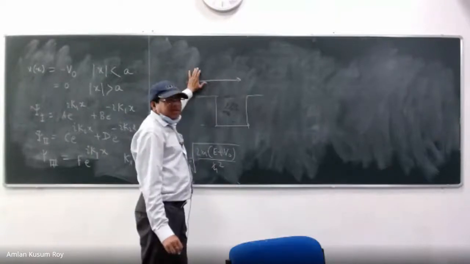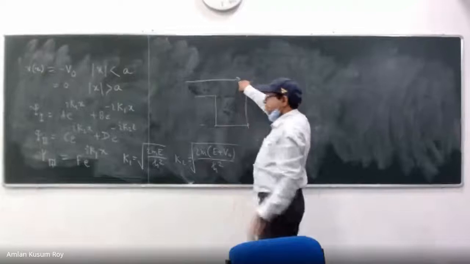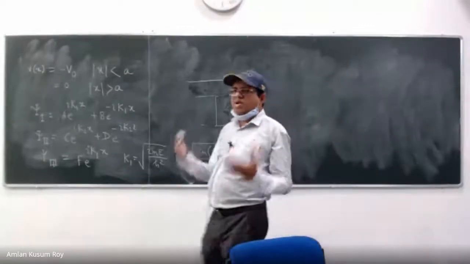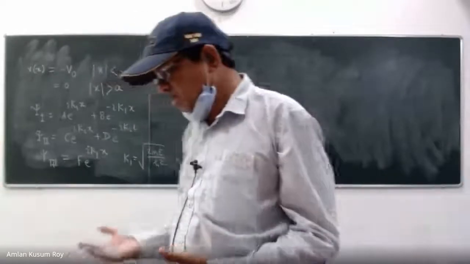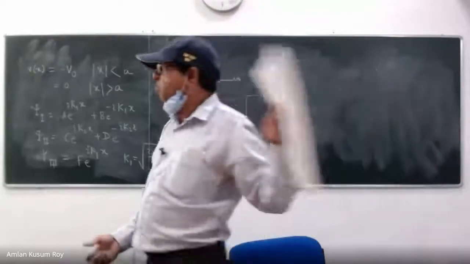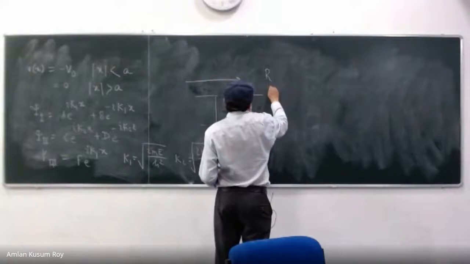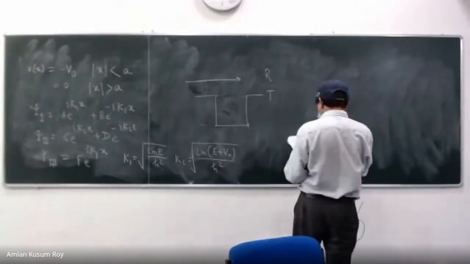You have a continuum. So when you have a situation like this, scattering states, you want to find out the possibility of reflection and the possibility of transmission. So that is the objective: you want to find the reflection and transmission coefficients. I leave it to you as an exercise.